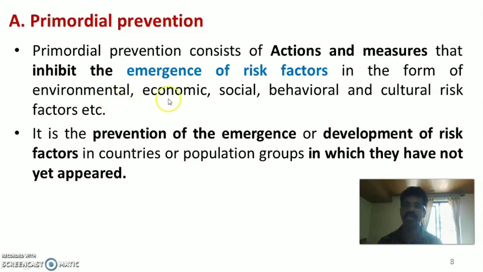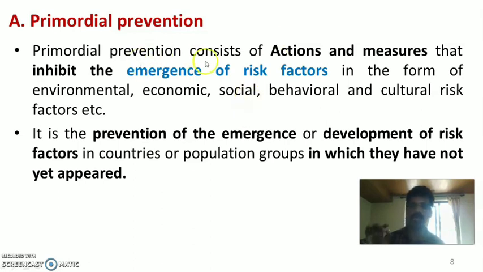These risk factors have to be inhibited, and their emergence or entry has to be inhibited by primordial prevention, which includes a number of measures.